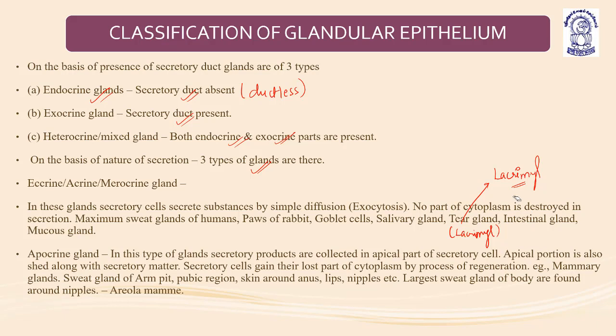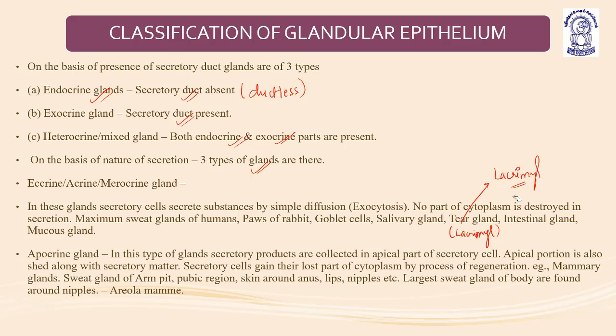So the eccrine or merocrine glands, or the acrine glands: in these glands, secretory cells secrete substances by simple diffusion or exocytosis. No part of the cytoplasm is destroyed in the secretion. Examples: most sweat glands of humans, paws of rabbit, goblet cells, salivary glands, tear glands or the lacrimal glands, and the intestinal glands and mucous glands.